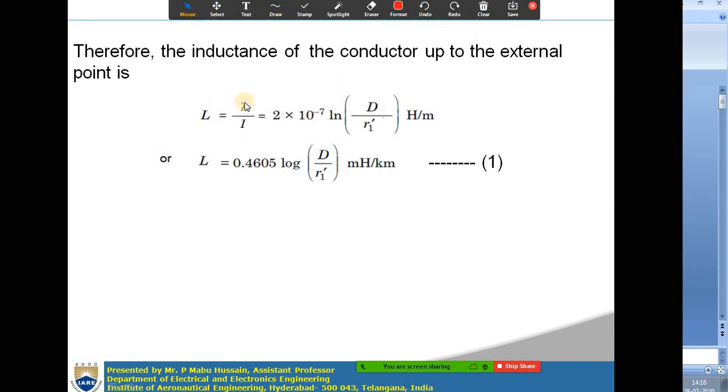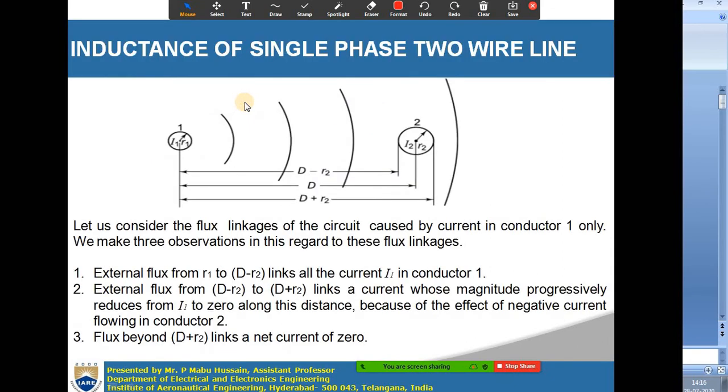Ln is nothing but log to the base e, right?